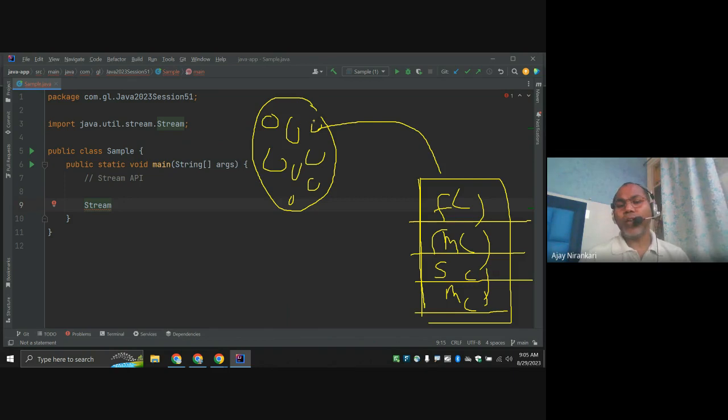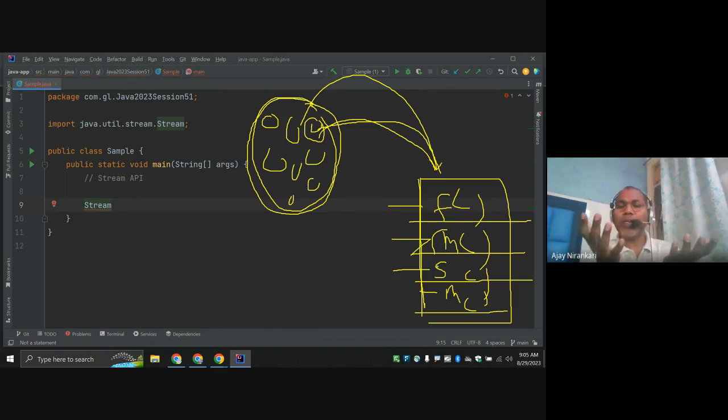And one by one we get data from the source. This is the source of data. The source may be a collection, an array, or anything. From here, one by one we read data and pass it through all the functions. Similarly, the next data passes through all of them. This means stream is a pipeline of functions, where we want to perform two, three, or five functions on the objects. So this is the concept.